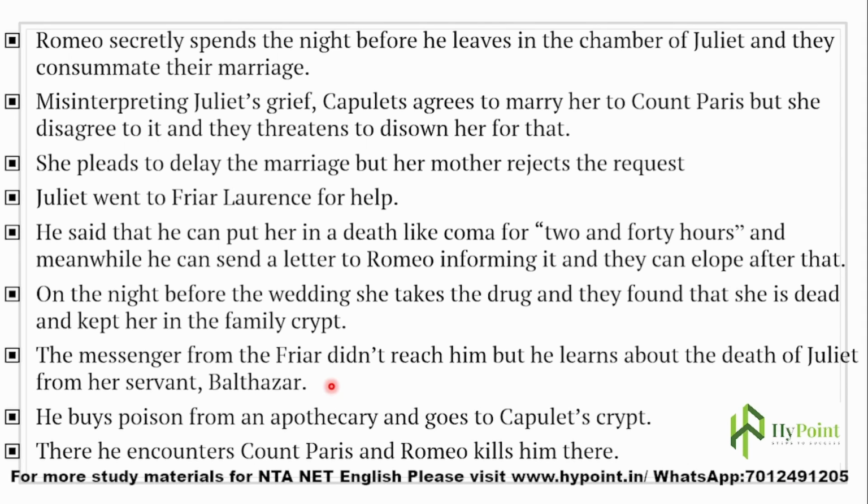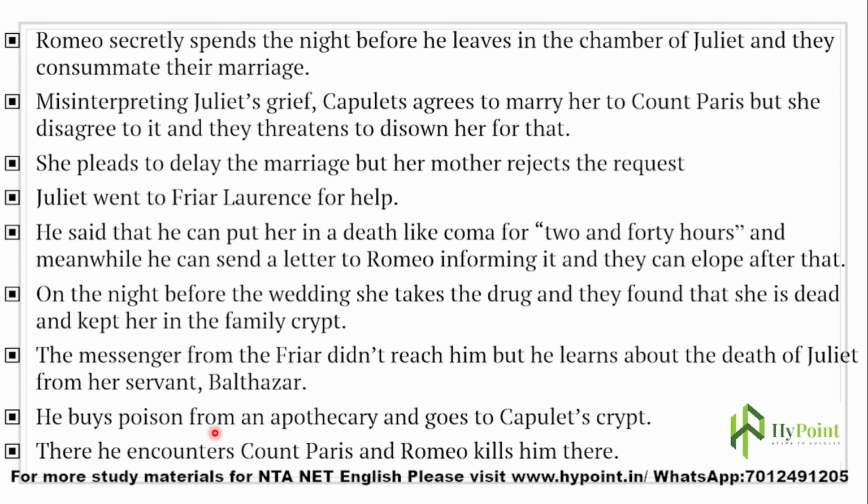For every other person except Friar Lawrence and Juliet, everybody thinks that she is dead, but she only had a drug. Nobody knows that, and even he doesn't know that.